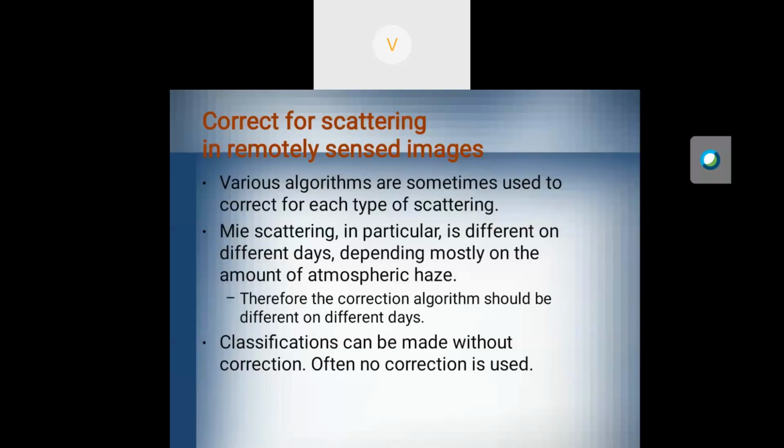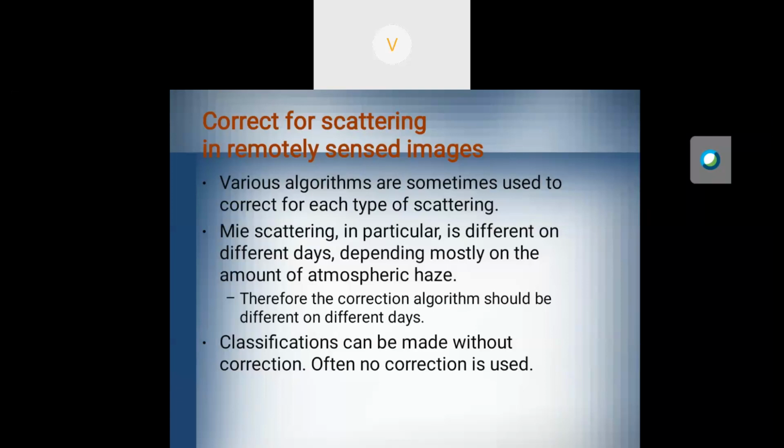So how do we correct the scattering noise in remote sensing satellite images? Various algorithms are there. Mie scattering in particular is different on different days, so applying the correction algorithm should be different on different days.